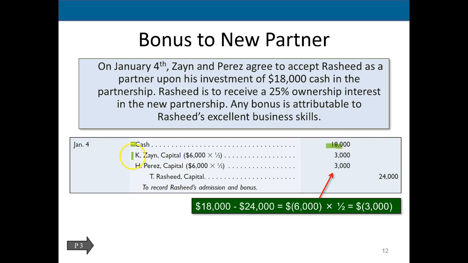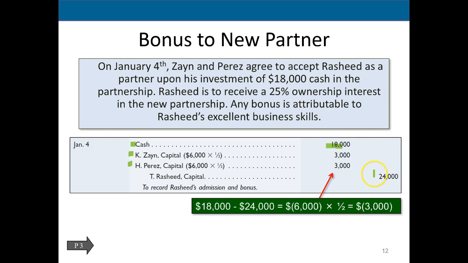So now notice what's happening is the capital accounts here are actually going down. The capital accounts have a credit balance, so we're doing the opposite thing to it, which in this case would be a debit. And that means that we actually gave Rashid the bonus because we got $18,000 and are giving a book value in the company of $24,000.